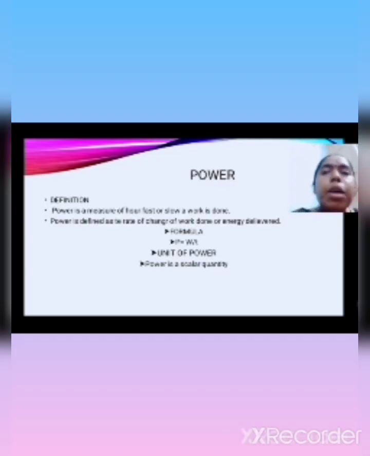Power. Next one, power. The definition of power is a measure of how fast or slow work is done. Power is defined as the rate of change of work done or energy delivered. The formula for power: P equals W by T, where W represents the work and T is the time. Work done divided by time is equal to the power. Power is a scalar quantity. So that is called power.